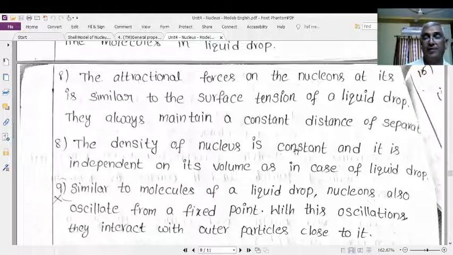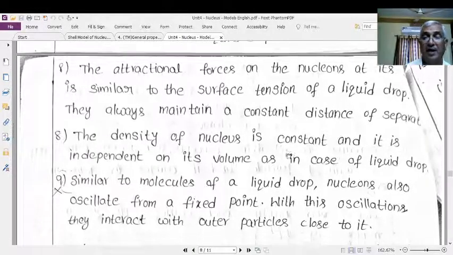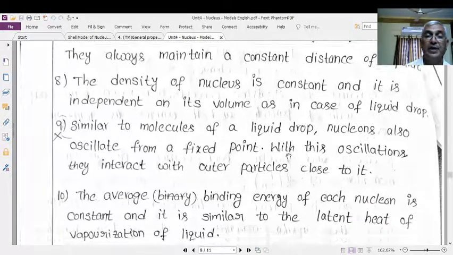Another thing is that each and every nucleon has constant interactions with the neighboring nucleons. Therefore, they maintain a certain distance. Therefore, the distribution of the nucleons is very uniform throughout the nucleus. It means that the density of the nucleus is constant, similar to the density of the liquid drop. The density of the liquid drop is also constant, independent of its volume. Similarly, the density of the nucleus is constant and independent of its volume.